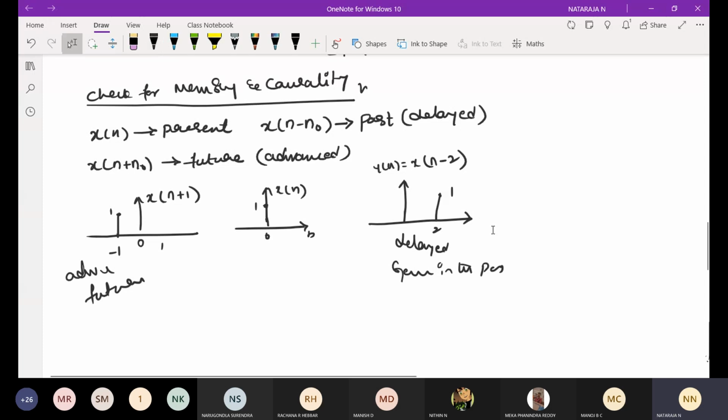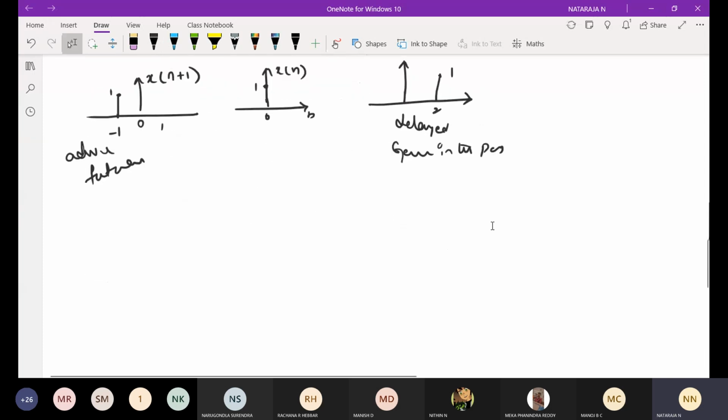Then, for example, if I change x of n to x of n plus 1, with respect to memory, this has memory and it is non-causal.